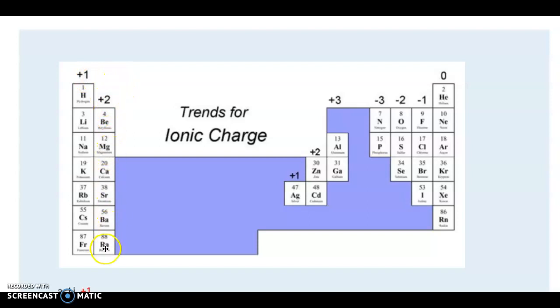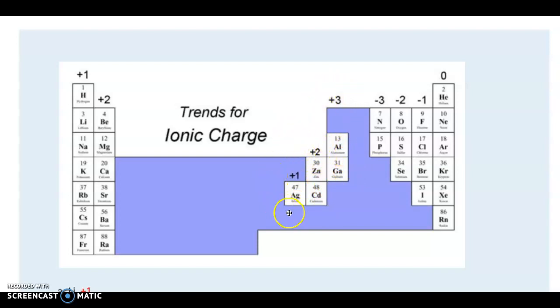elements in column 1 will get a charge +1. Any element in column 2 will get a charge +2. This is a little bit difficult and a gray area, so we're not going to discuss it at the moment, but here are the most common examples, like silver or zinc or aluminum. As you can see, this is their charge.